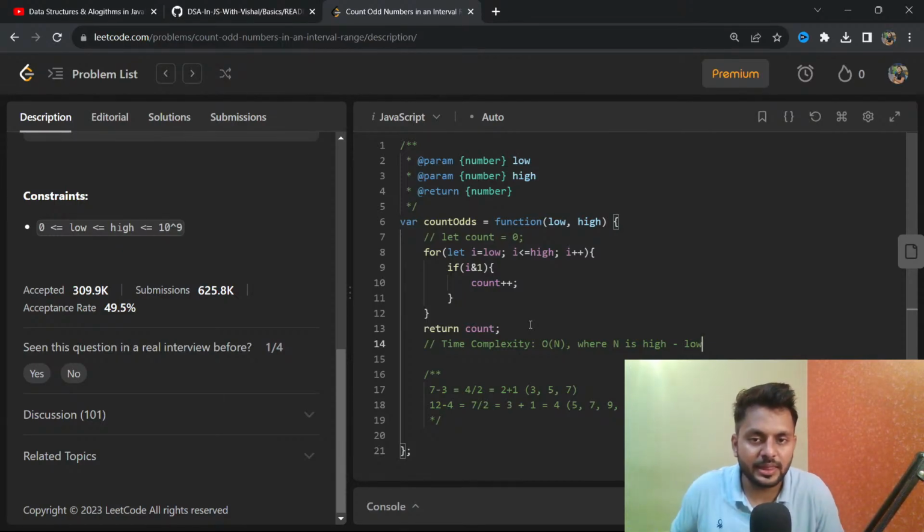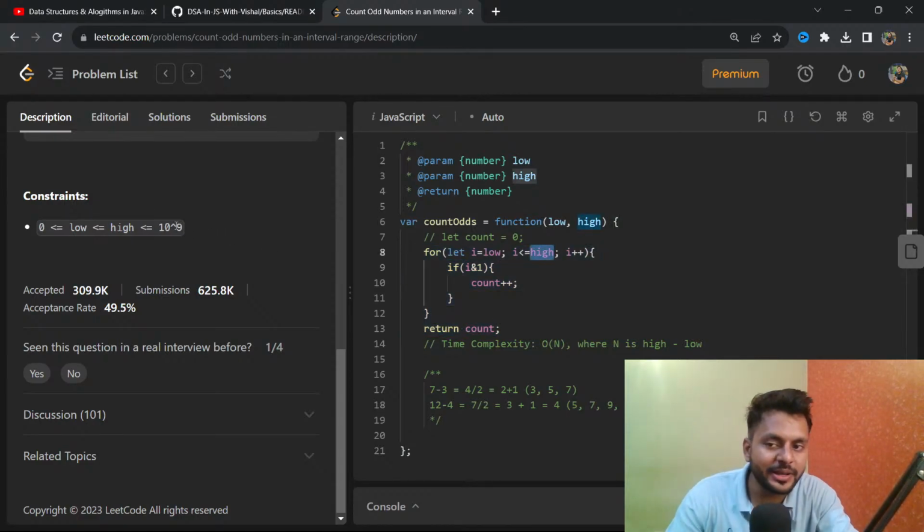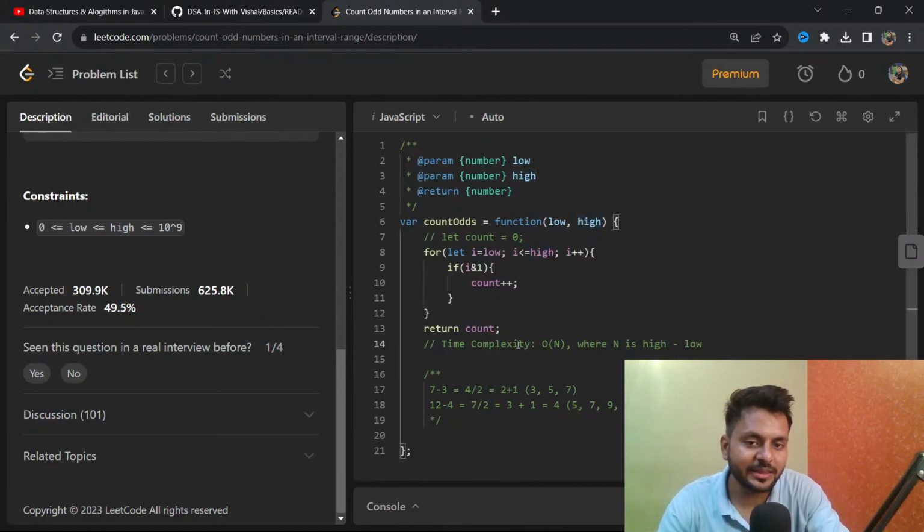So if someone asks what is the time complexity of this, first of all you have to say it is a linear time complexity, and then you can say it is O(high minus low). Not O(1), it is a linear time complexity. You are using a loop. Let's say high is 10 to the power 9 and low is 0. In that case, it will take linear time, no? Yeah. So this is the time complexity.